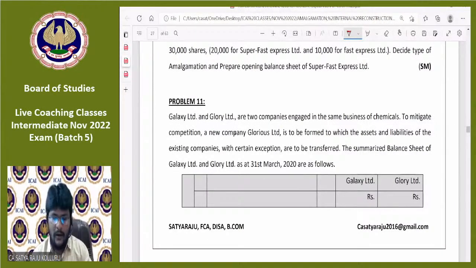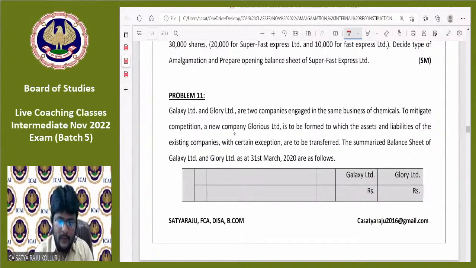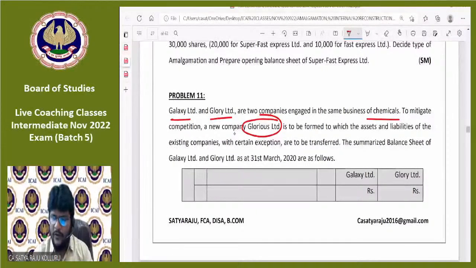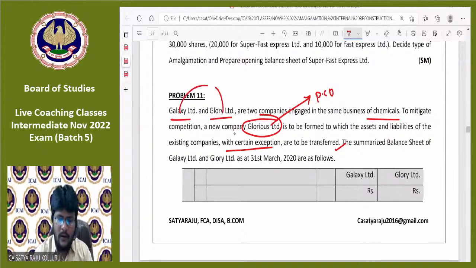Two companies, Galaxy Limited and Glory Limited, are engaged in the business of chemicals. To mitigate the competition, a new company, Glorious Limited, is to be formed, to which the assets and liabilities of the existing companies, with certain exceptions, are to be transferred. So Glorious Limited is a purchasing company. These two companies are selling companies. A new company is incorporated to take over the existing companies, which is known as a pure amalgamation.